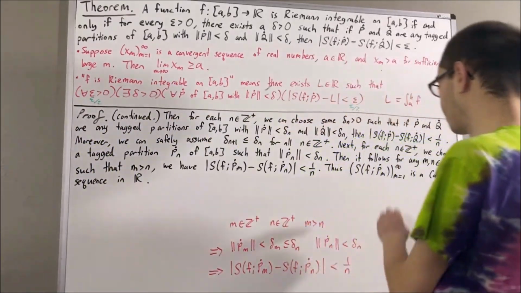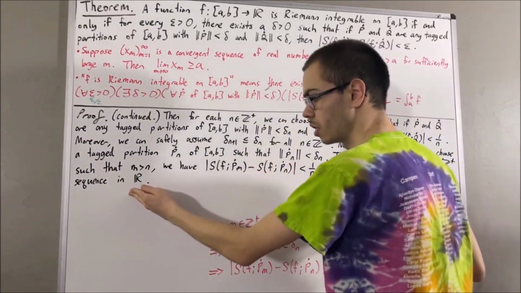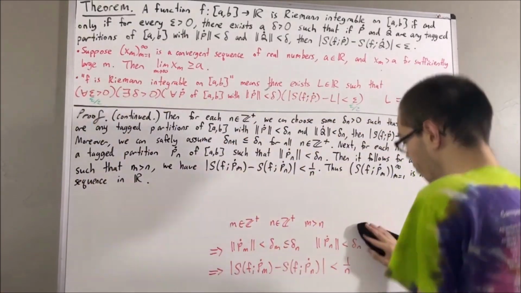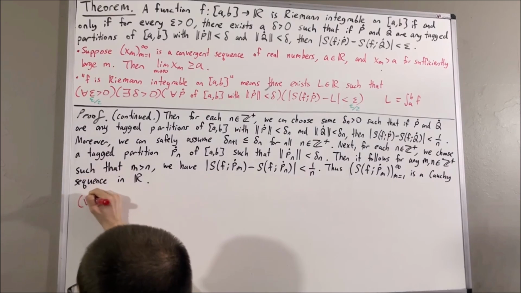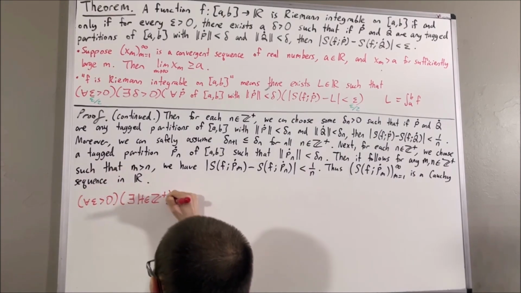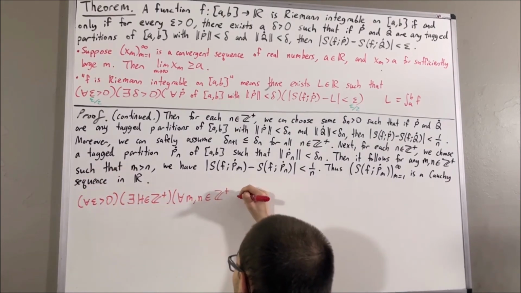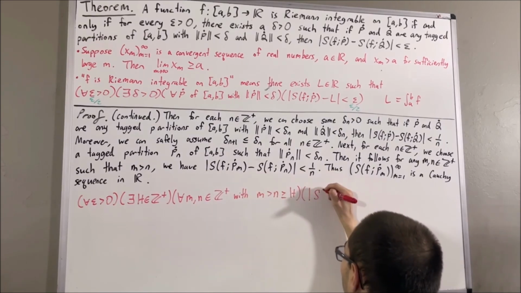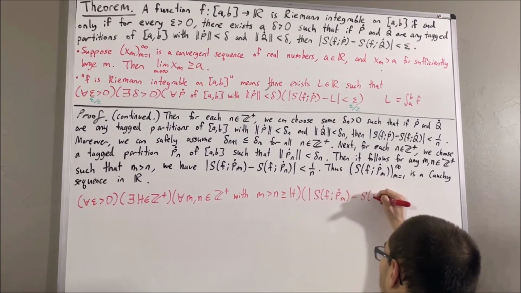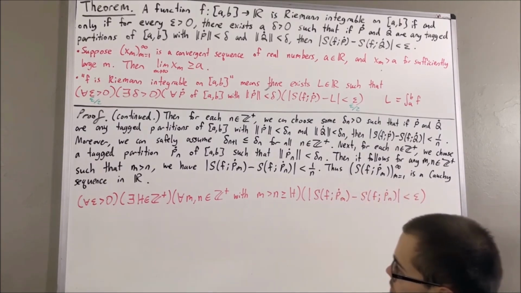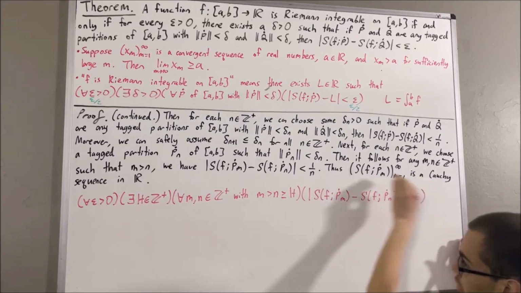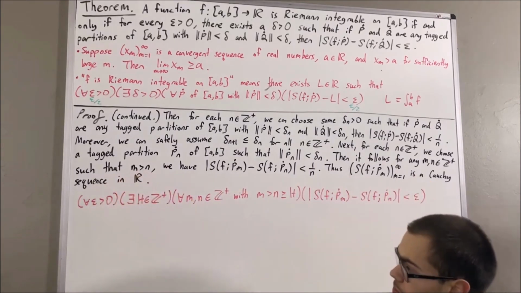And to see how this is a Cauchy sequence of real numbers, what that means is we would like to prove the following statement is true, which is what it means for this sequence to be a Cauchy sequence by definition.